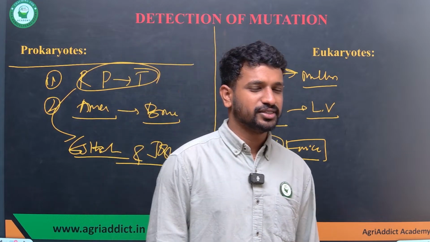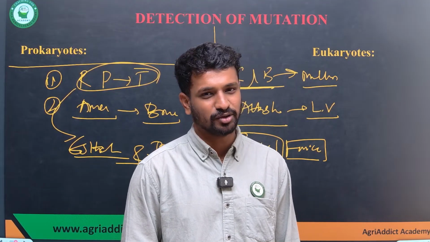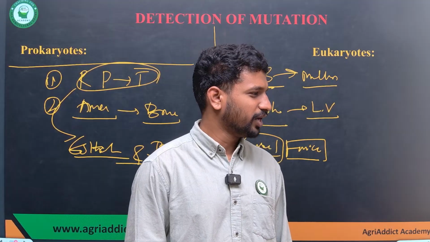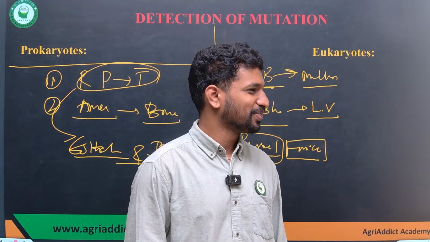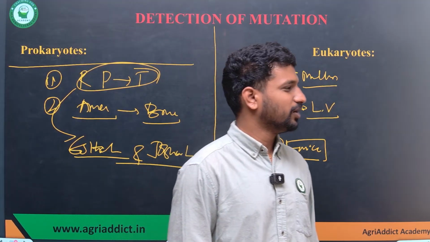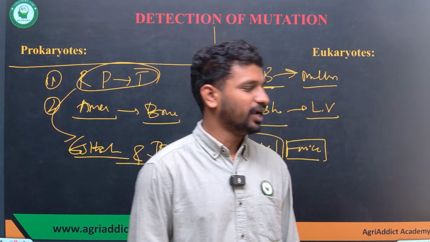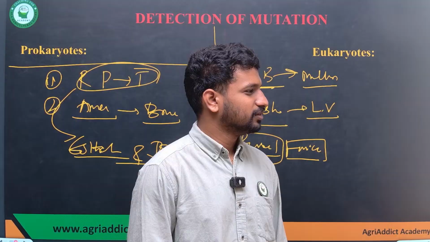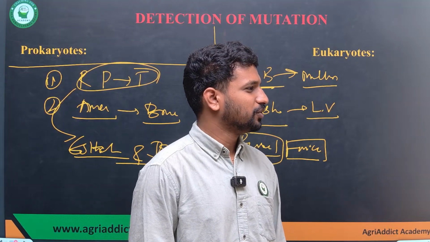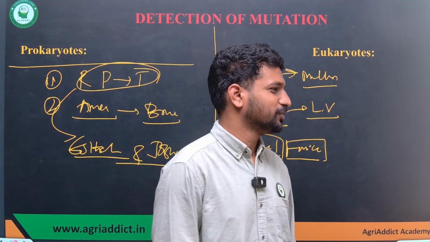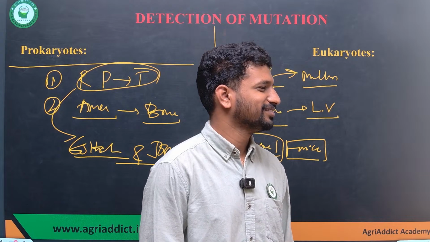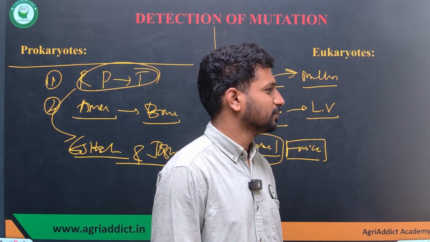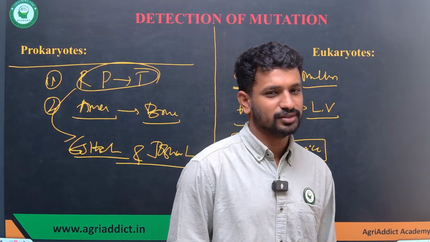The other thing which is left is the history and cytogenetics part, the chromosomal aberrations. I'll try to get it done before evening. Should I do it, or is it fine? If you will be able to attend it or if you will see it later, I'll do it. Not a problem for me. Tell me, even if one student is expecting it, I'll do it. The history part and the cytogenetics part. Okay, so if you want it, I'll do it.